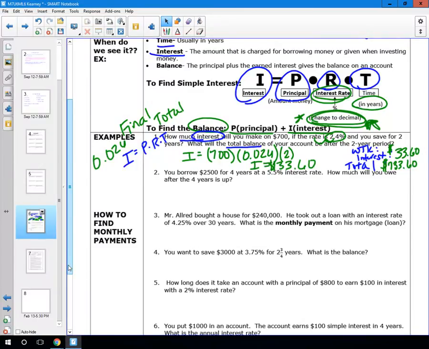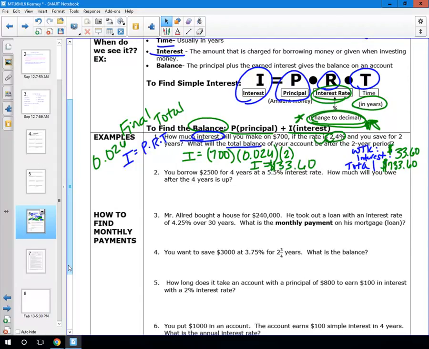Okay, so to wrap up what we just did, we read the problem and we pulled out the I equals P times R times T. So we pulled out our original amount times the rate, and remember rate, you always have to change to a decimal, times T, which is the years, okay? And that solves for the interest. And then if you want to know the total, we had to add it to the original amount, okay?